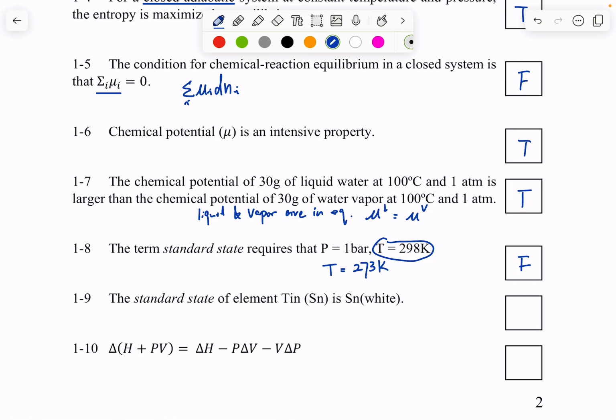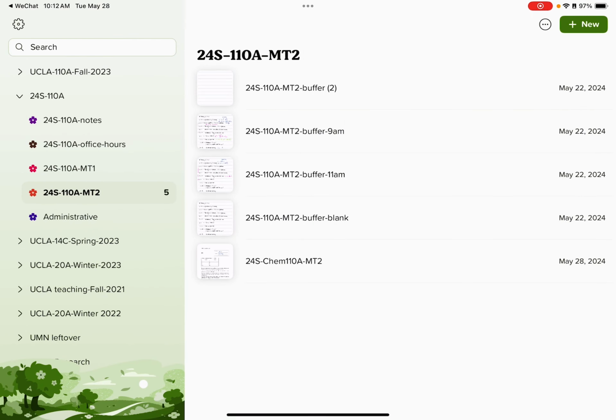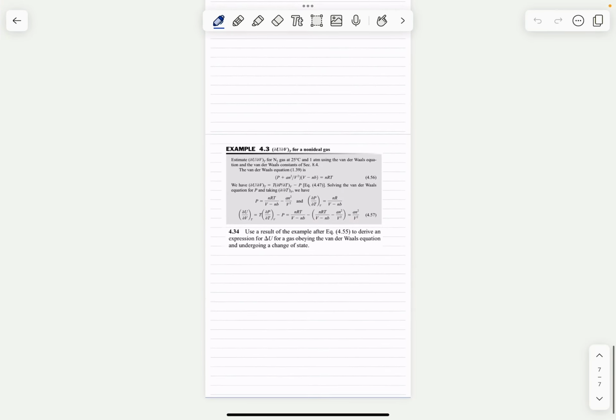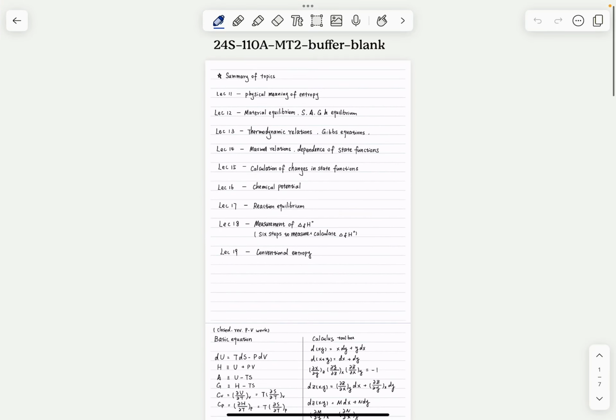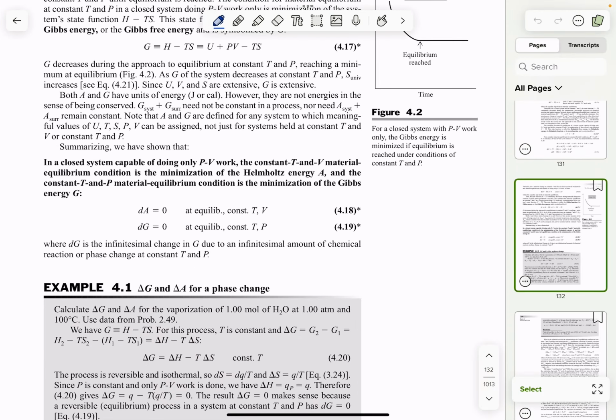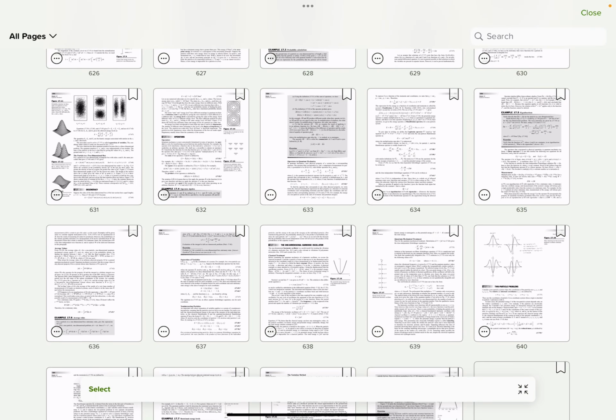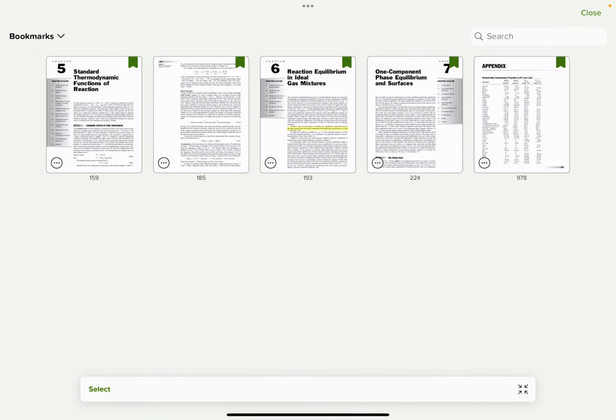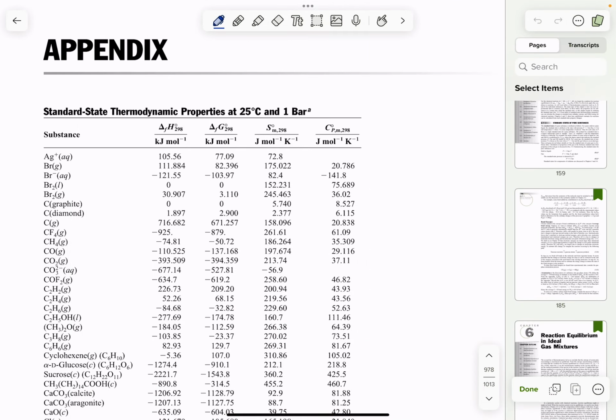1-9, the standard state of the element tin is tin white. So this one is reading our thermodynamic table and finding out which one has delta H equals 0. So let's go to our thermodynamic table here. Well, let's see, where did we put it? Okay, here we go.